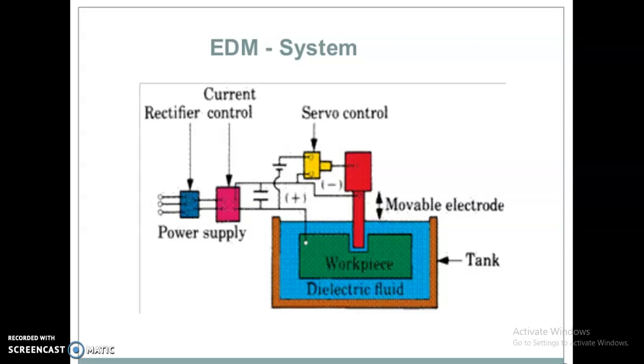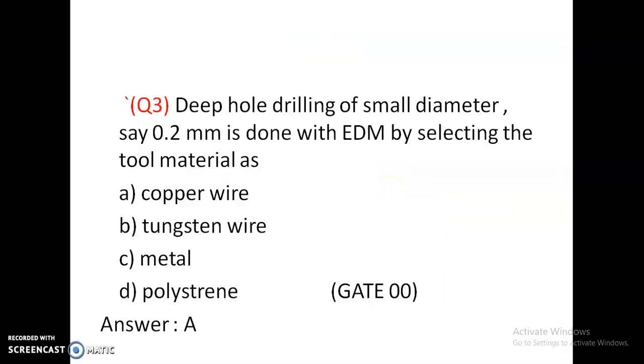A dielectric, which is a non-conductor of electricity, is used in electrical discharge machining and is formed through the gap. A voltage of 50 to 250 volts is applied. The dielectric breaks and the cathode emits electrons. Thus the gap is ionized. When more ions are collected in the gap, a resistance drop occurs in the gap, producing a spark. The spark produces a compressive shock wave, and the temperature of the spark is of the order of 10,000 degrees Celsius.